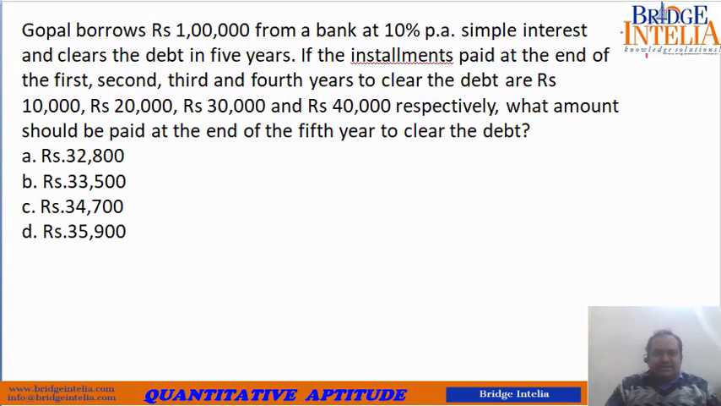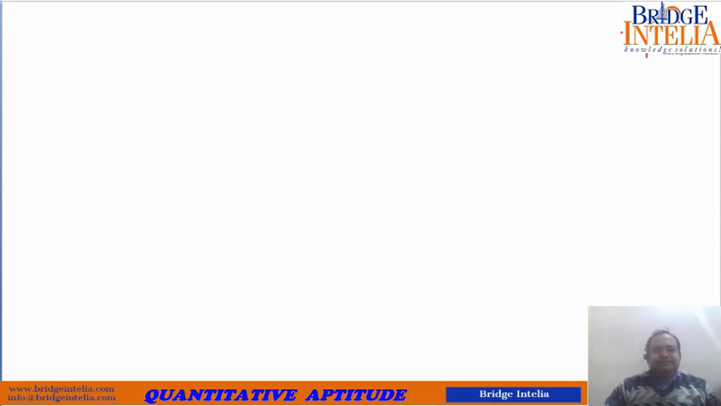Now let's take this example. This is a very good question. Gopal borrows rupees 1 lakh from a bank at 10% simple interest and clears the debt in 5 years. If the installments paid at the end of first, second, third and fourth year to clear the debts are rupees 10,000, 20,000, 30,000 and 40,000 respectively, what amount should be paid at the end of fifth year to clear the debt?